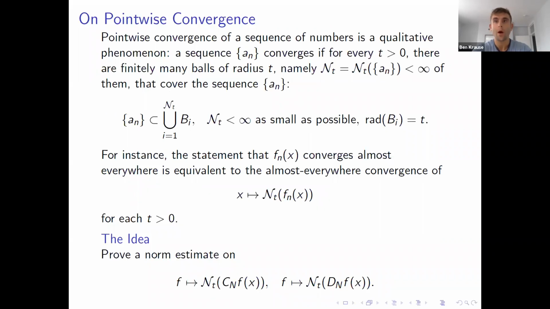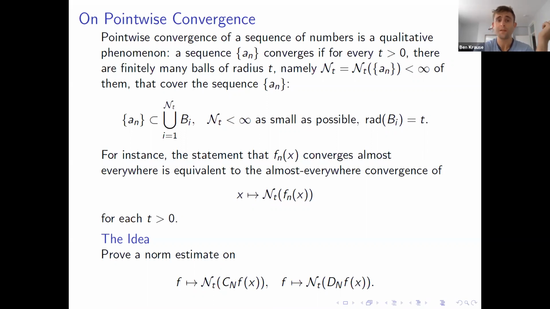So I want to talk a little bit about pointwise convergence. We think about pointwise convergence as being very qualitative. In particular, a sequence converges if for every altitude t, there are finitely many balls of radius t so that I can cover my sequence a_n using this finite collection of balls. So I can trap my sequence a_n inside finitely many balls of radius t. I'm going to use the notation script N_t to denote the smallest number of balls that covers my set.